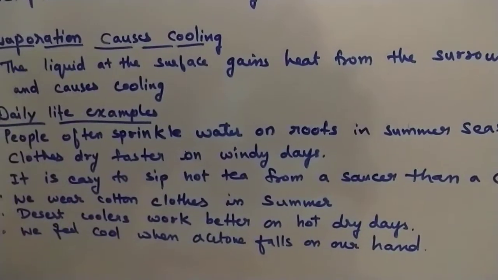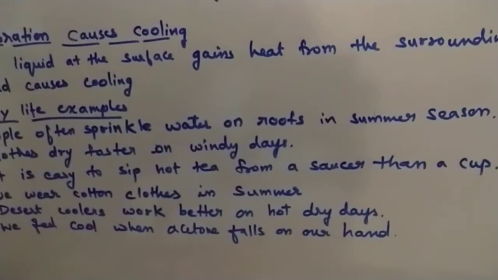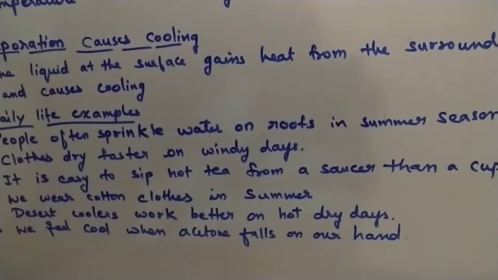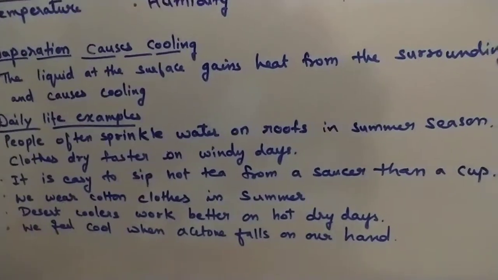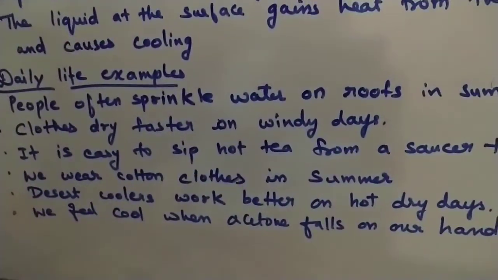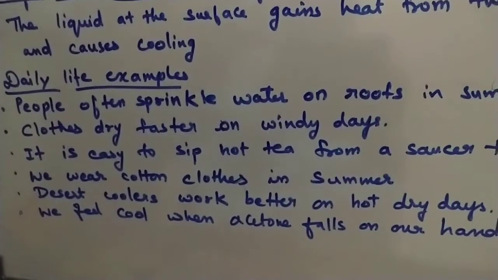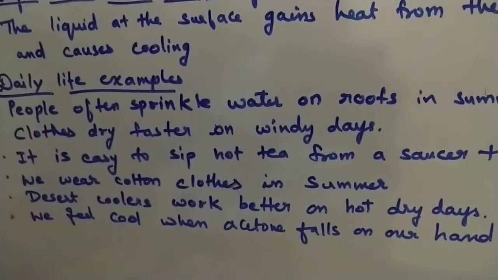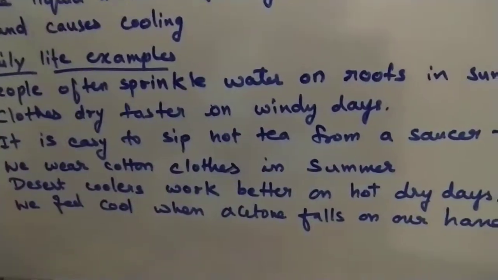It is easy to sip hot tea from a saucer rather than a cup, because a saucer has more surface area, so evaporation will be faster and cooling will be faster. We wear cotton clothes in summer. Why? Cotton absorbs the sweat that comes out of our body and exposes it for evaporation, and as it gets exposed to evaporation, we feel cool. That's why we wear cotton clothes in summer.